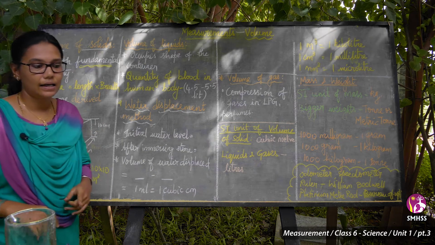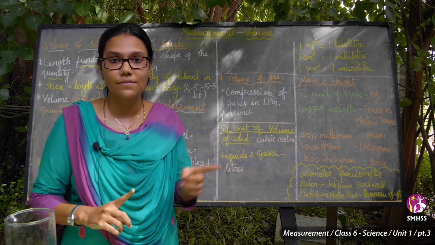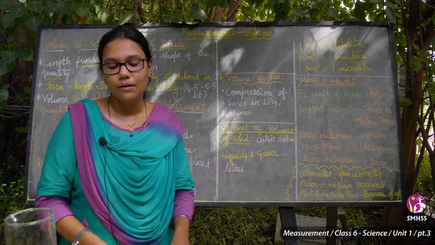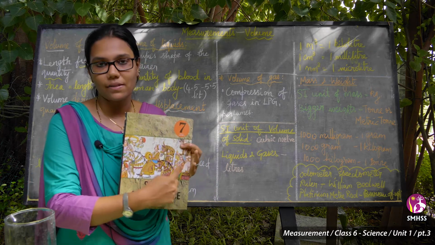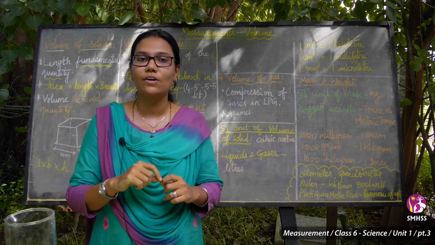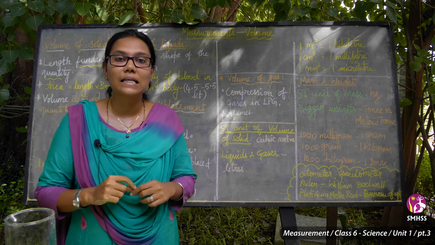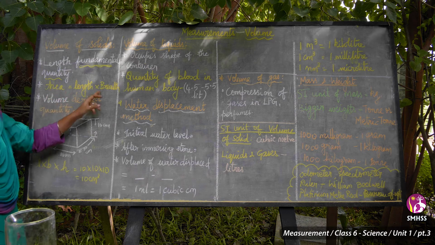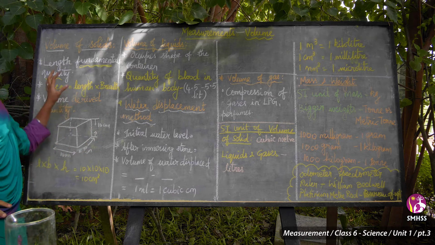For example, in the first video I asked you how to measure the area of your notebook. For measuring the area of this book, we need the length and the breadth. We calculated the length and breadth using the meter scale. So area is equal to length into breadth. So length is very important. It is a fundamental quantity. To find the area, we need length.